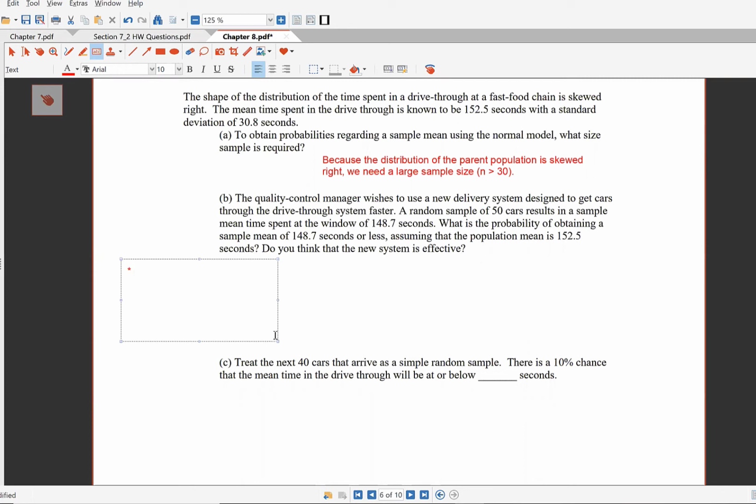So the first thing we want to do to answer this question is describe the distribution of X bar. And again, whenever I say describe, you think shape, center, spread. Because the sample size is large, n is 50, which is certainly bigger than 30, the central limit theorem states the distribution of X bar is approximately normal.